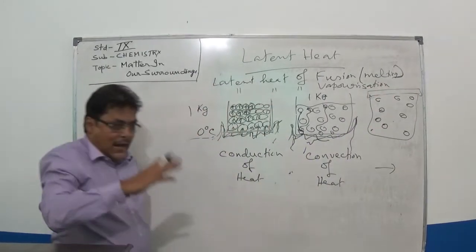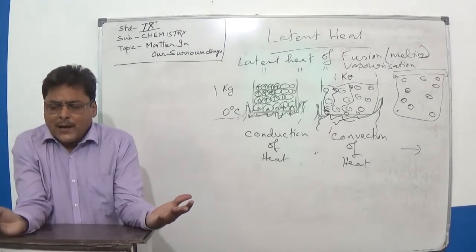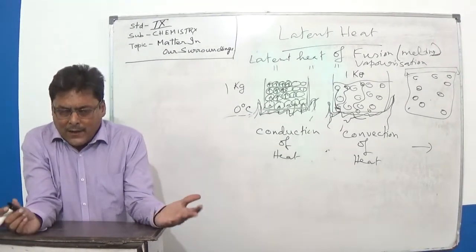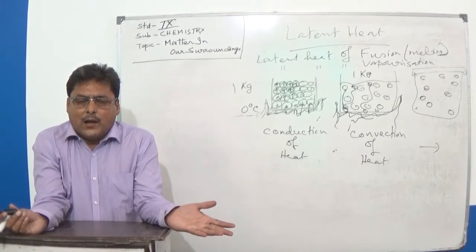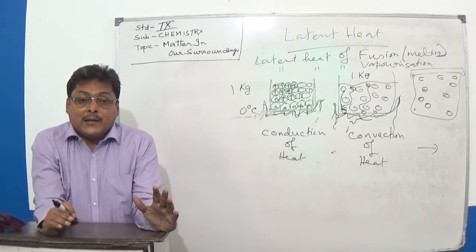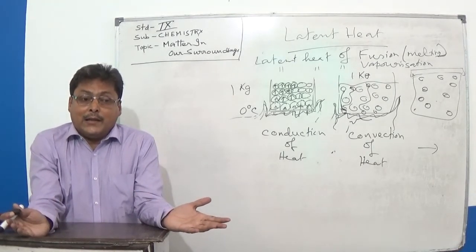Look at the slides, but I will give you two basic units. Different substances have different melting points and boiling points, so they have different quantities of latent heat in them.